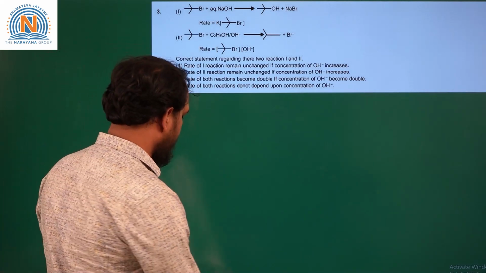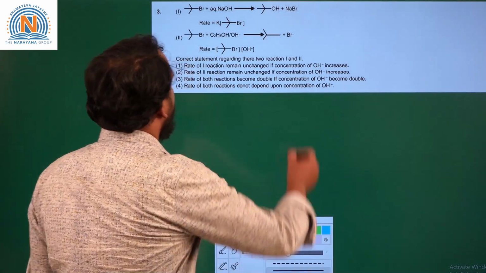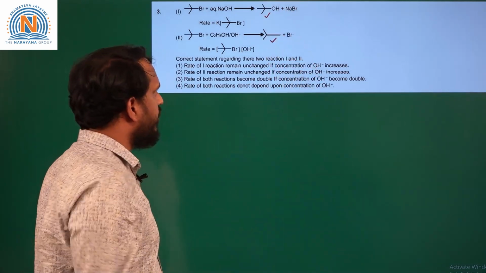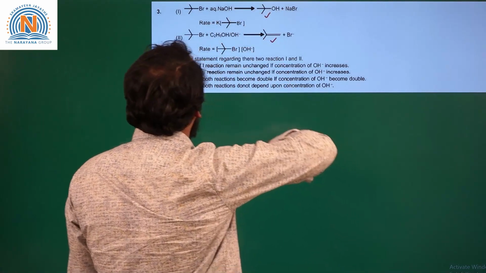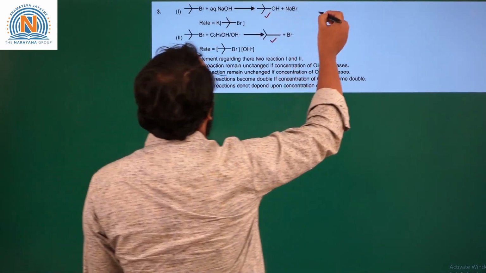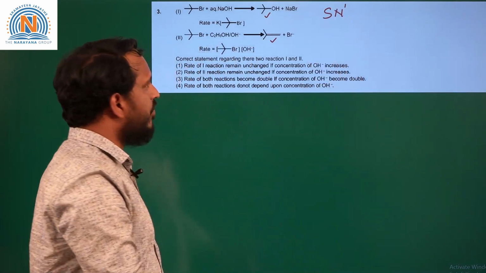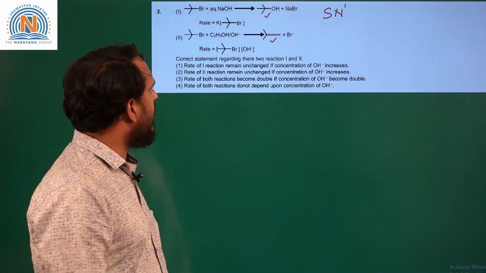Now we can see that here the products are, in the first case, tertiary butyl alcohol, and in the second case, an alkene. Now in the first case this tertiary butyl bromide will show an SN1 reaction because it is a nucleophilic substitution reaction. Tertiary alkyl halide shows the SN1 reaction.